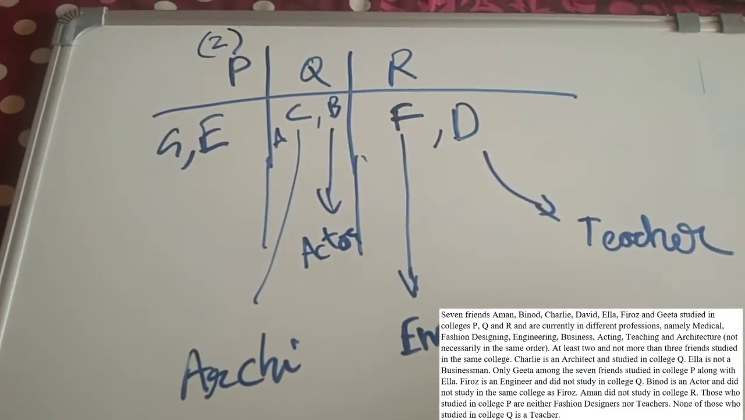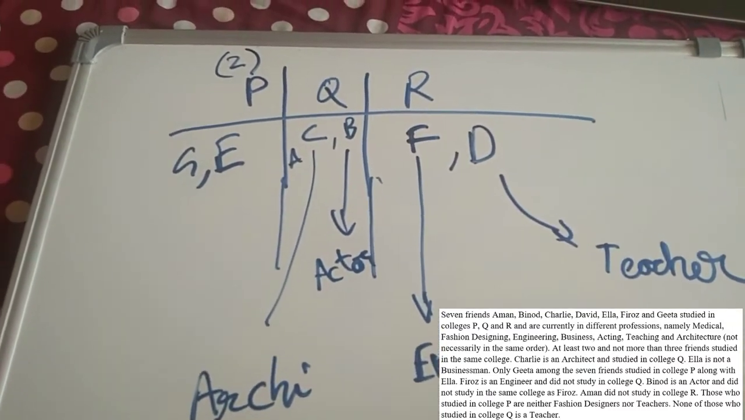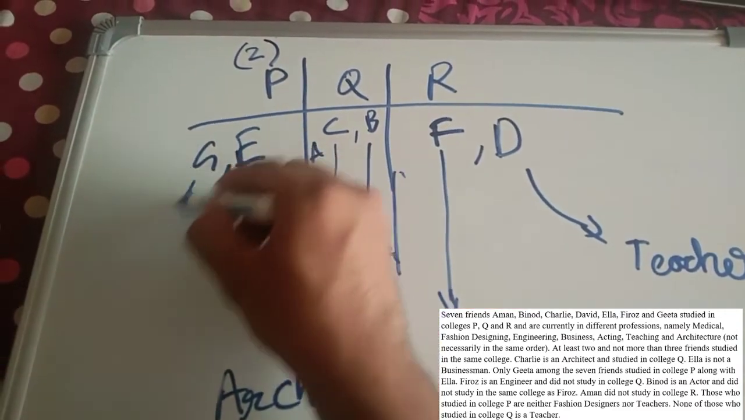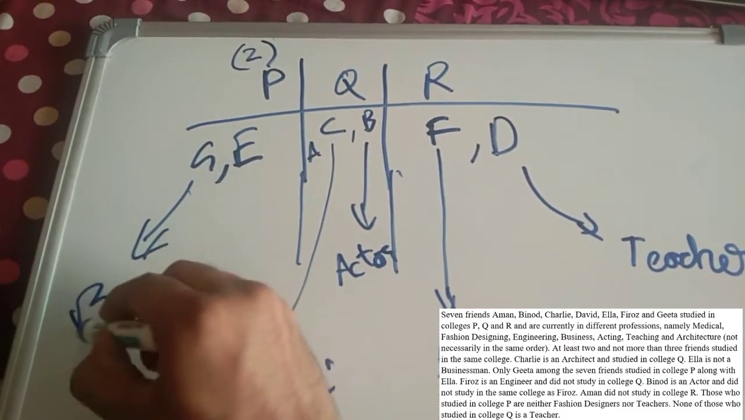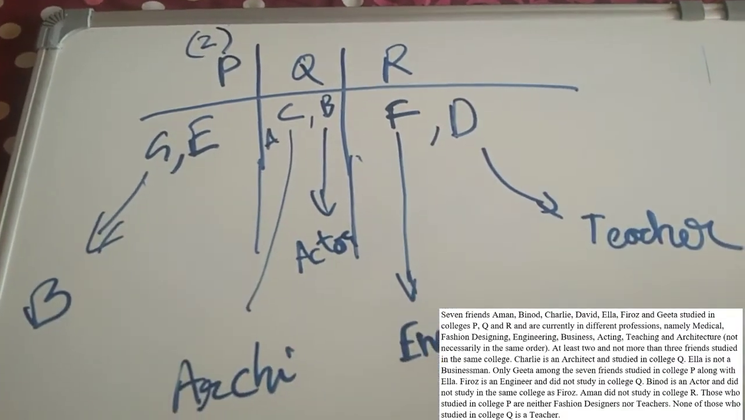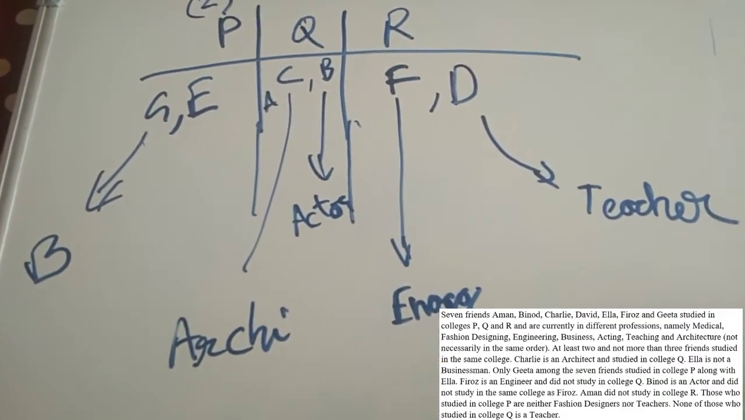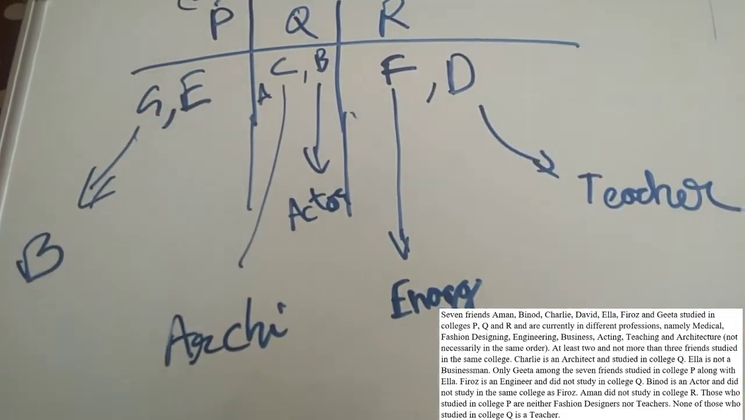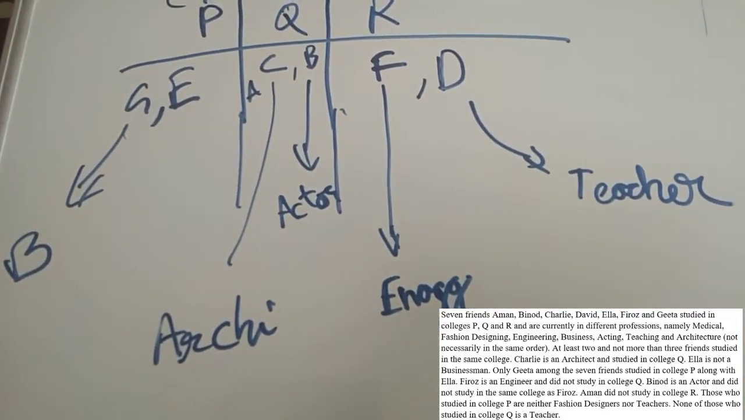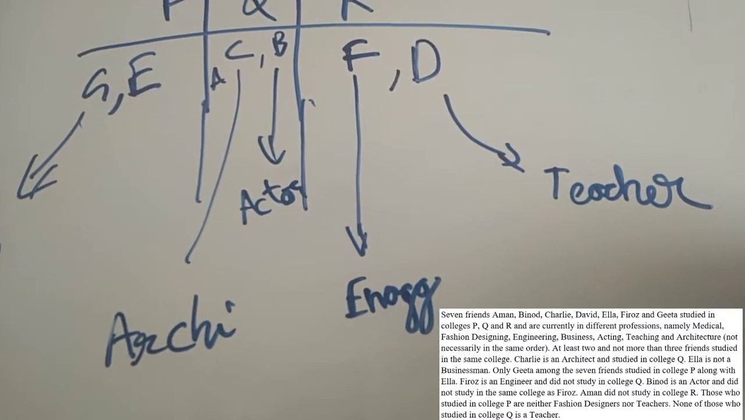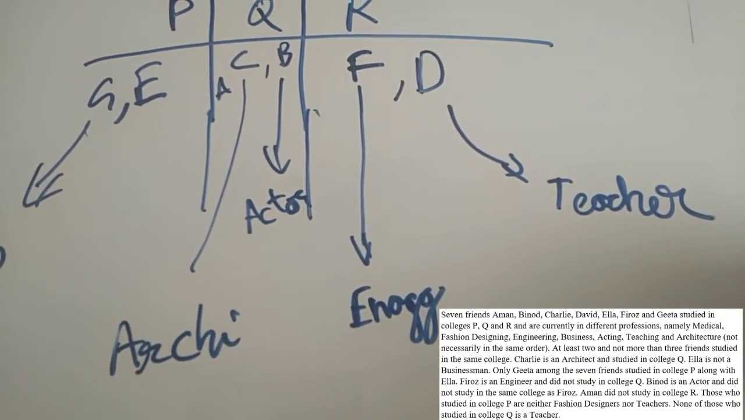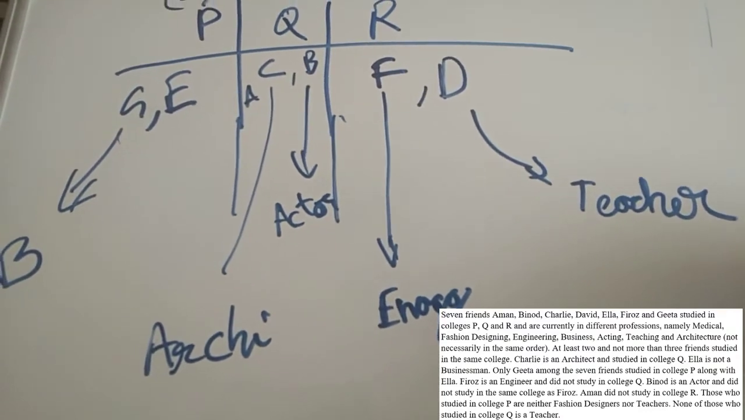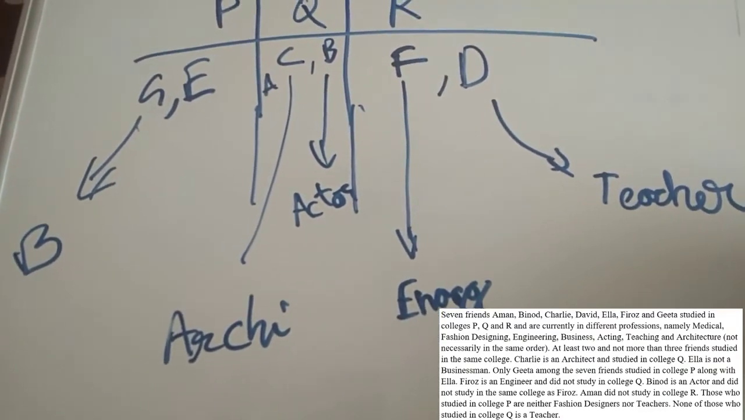And it was written E is not a businessman. So if E is not a businessman, then G will be businessman. And the remaining profession will be for E, and that is medical. Okay, one more. Aman's profession is also remaining. Architecture is done. Medical is remaining. Fashion designing is remaining.